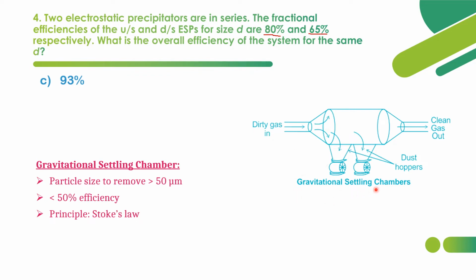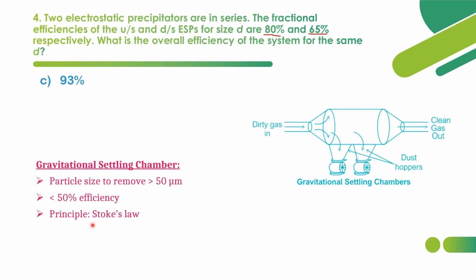This gravitational settling chamber will be used when the size of the particle to be removed is more than 50 microns. That is, it cannot remove particle size less than 50 microns. And the efficiency is very low, less than 50% for a gravitational settling chamber.